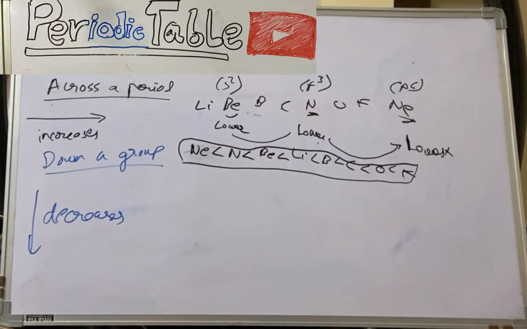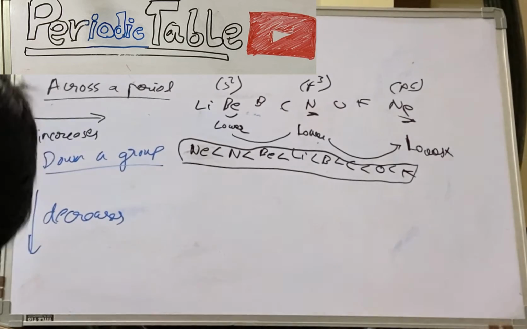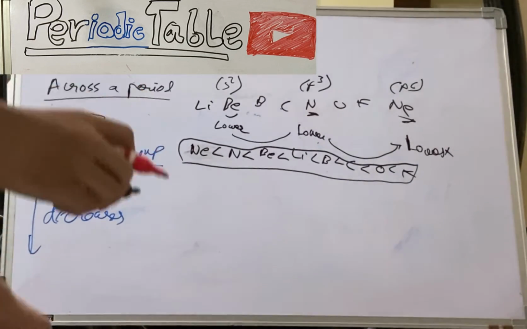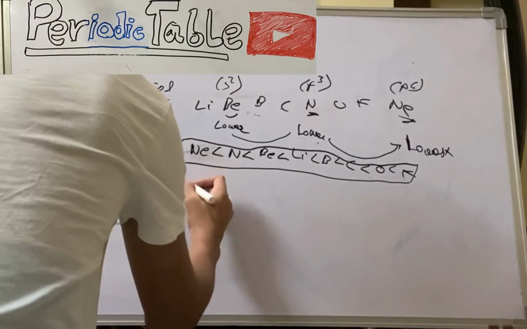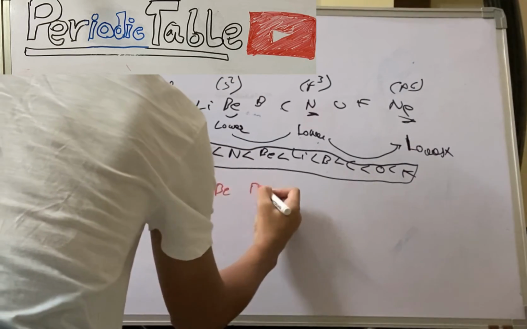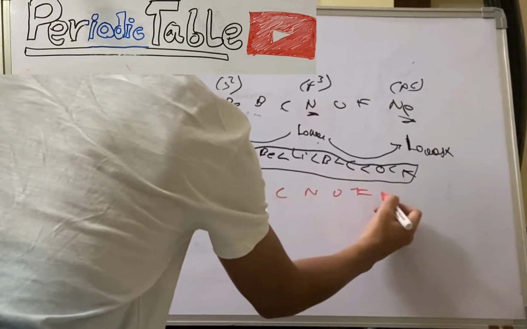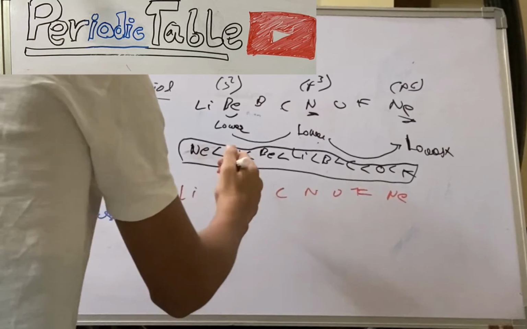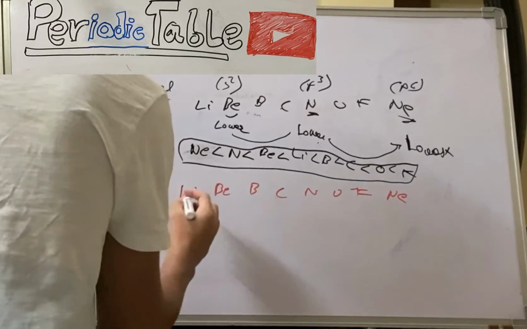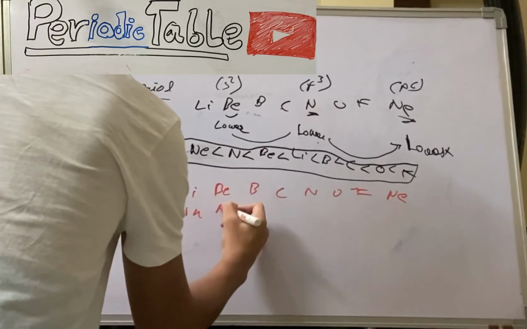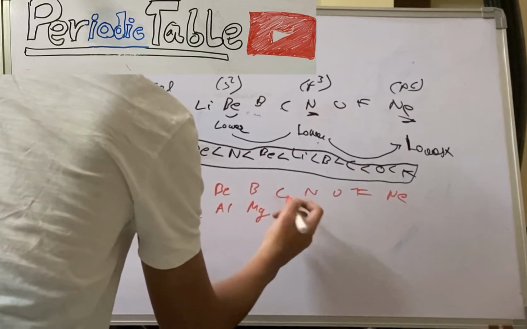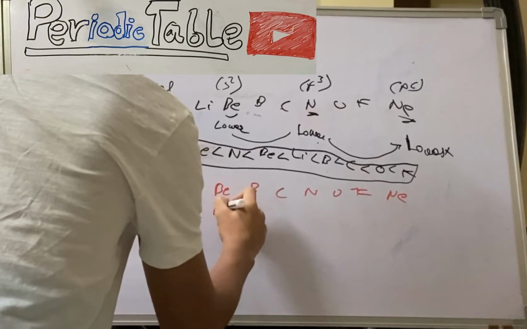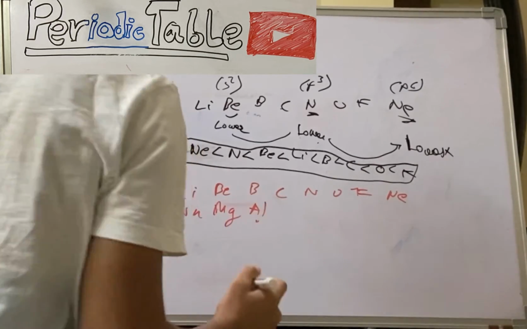Now we have got some examples as well down a group. I just noted them down over here. So we'll take period 2 again: lithium, beryllium, nitrogen, carbon, oxygen, fluorine, neon. Now here I will write the elements of period 3 as well: Mg, Al.